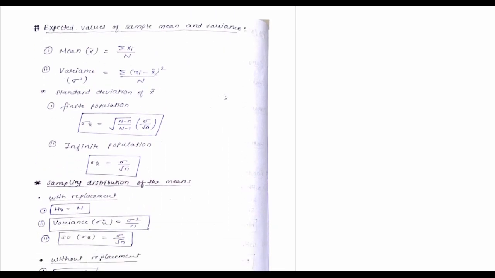Now see expected value of sample mean and variance. What is the formula for mean? Formula for mean is summation of xi by capital N. Formulas are important in this chapter. If you know the formula very well, you can easily solve the problem, so remember all these formulas and know each and every term in them. Formula of variance: variance notation is sigma square, summation of xi minus x bar whole square by N. Here x bar is the mean.